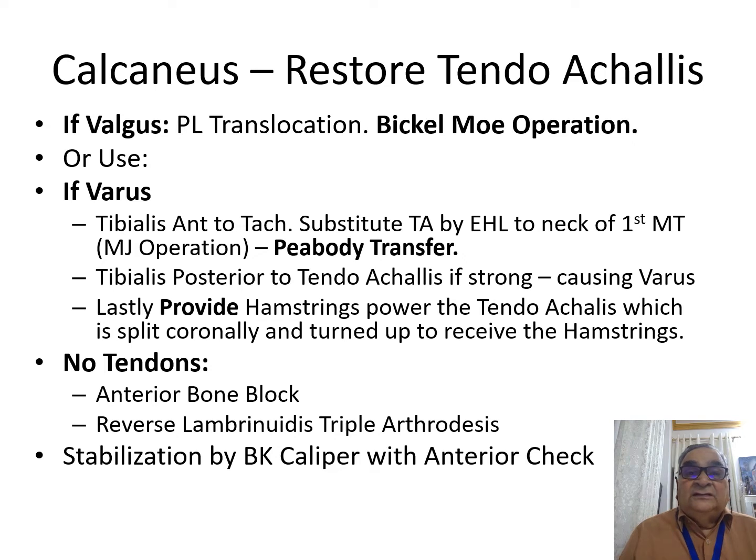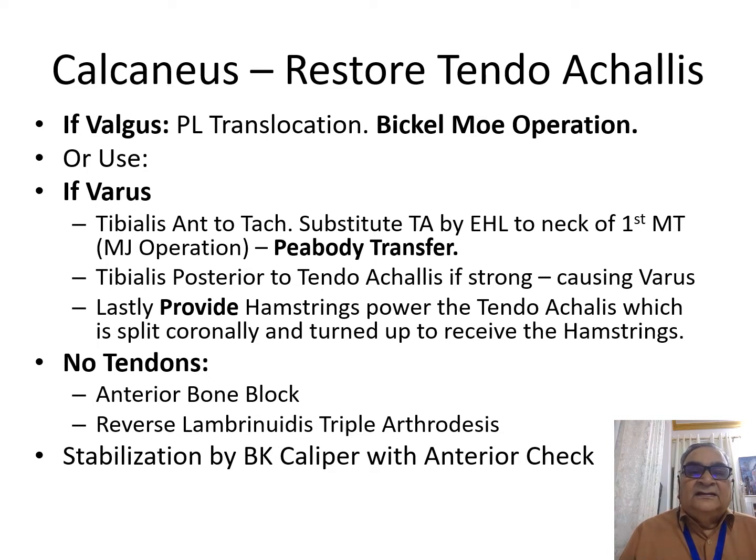And when you do it, since the tibialis anterior is a very important muscle, you have to substitute it by transferring the extensor hallucis longus to the neck of the first metatarsal and fusing the interphalangeal joint, which is the modified Jones component of this operation.